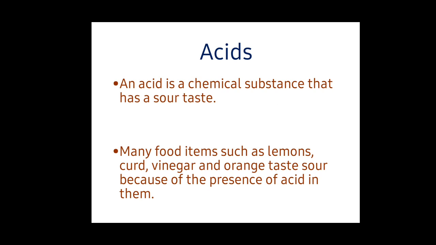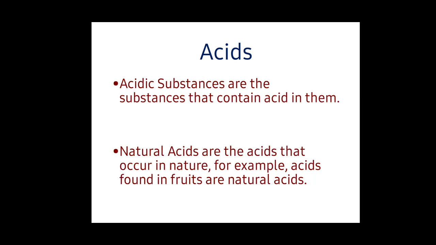Generally when you are having some foods, if it tastes sour it denotes that the food item contains acids. Many food items such as lemons, curd, vinegar and orange taste sour because of the presence of acid in them. Acidic substances are the substances that contain acid in them.